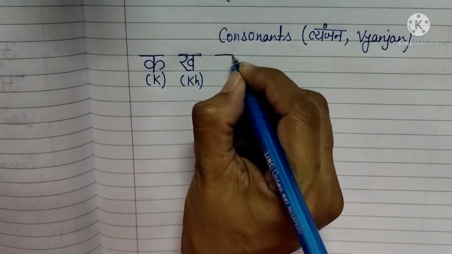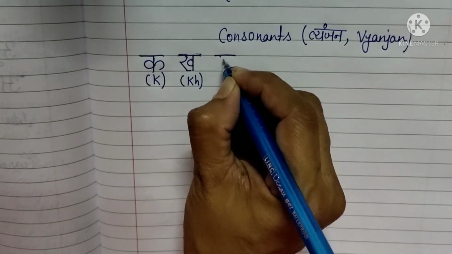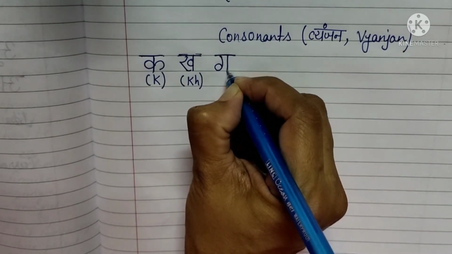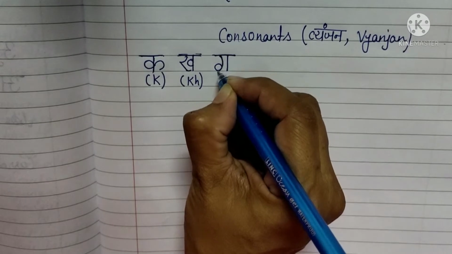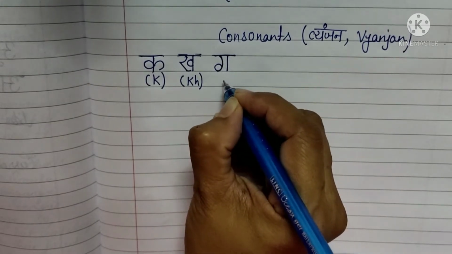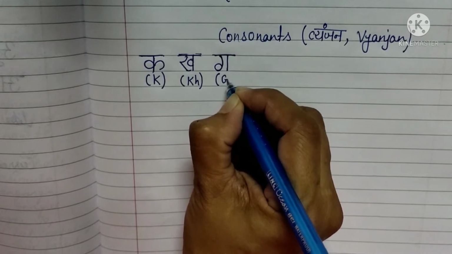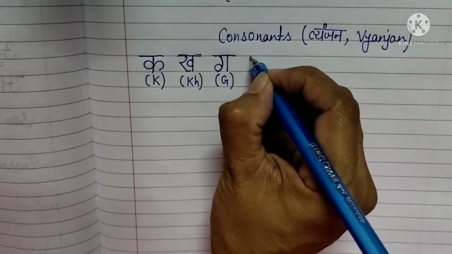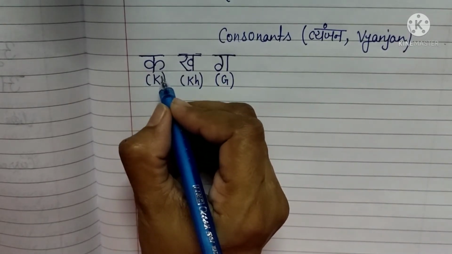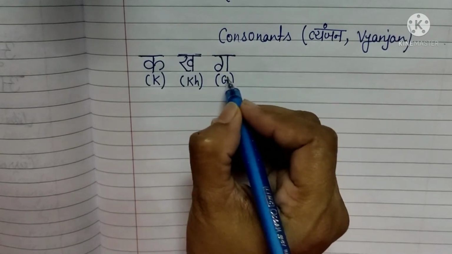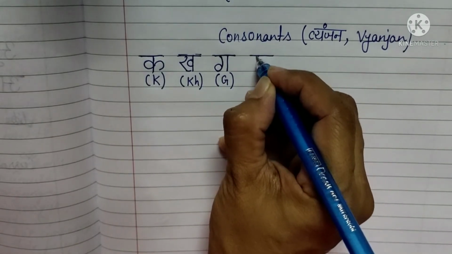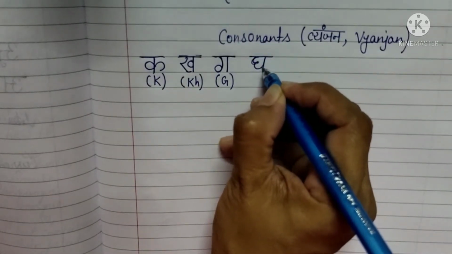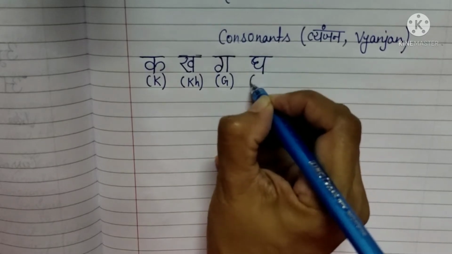Now, third is ga. How to write ga? Sleeping, make like this. Then standing. Sleeping, make like this and then standing. This is ga. The sound is G. Okay. Now next is gha. This is again a deep sound. Ka, low sound. Kha, deep sound. Ga, low sound. Then gha. Gha is like this and this and this. Gha, G-H sound.